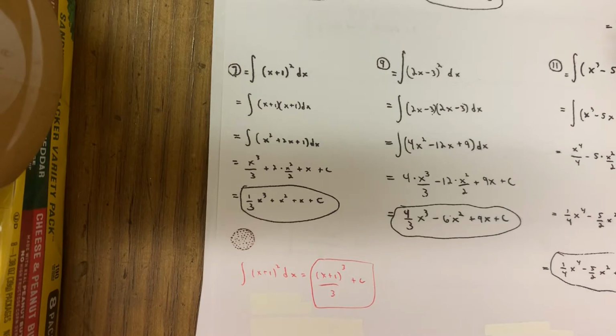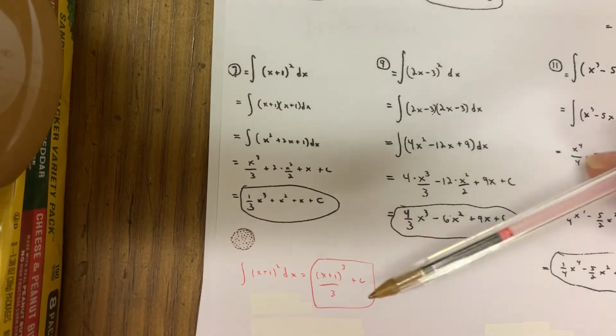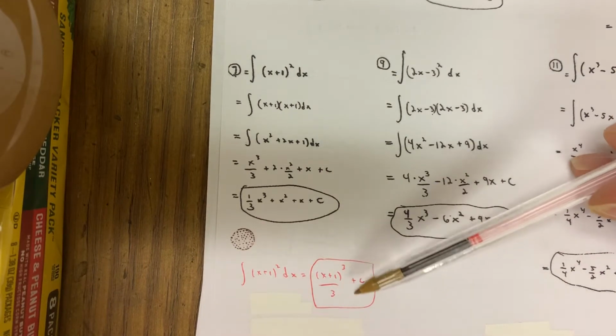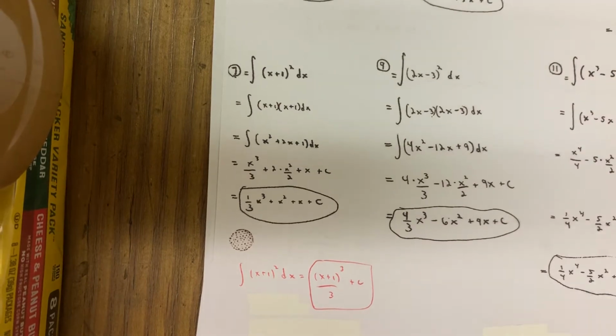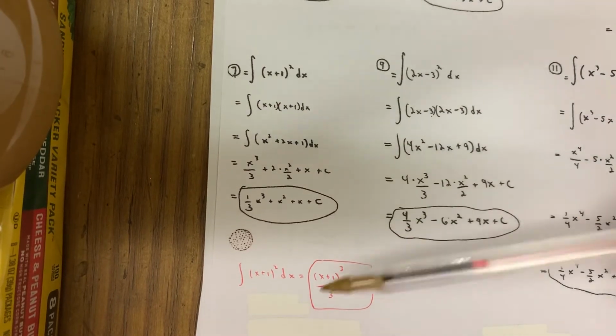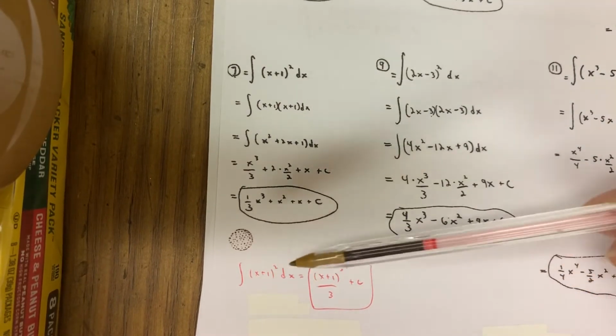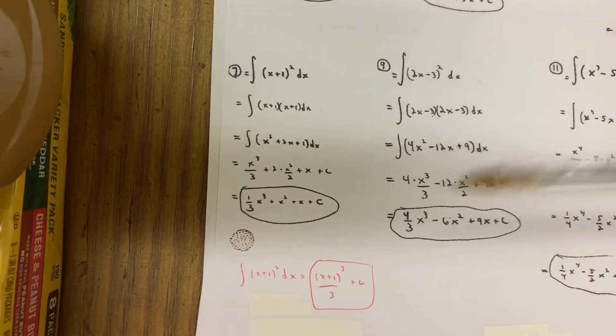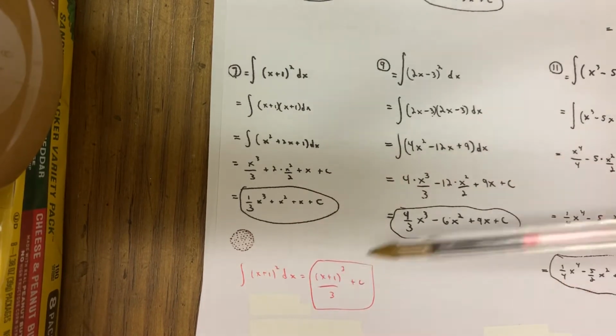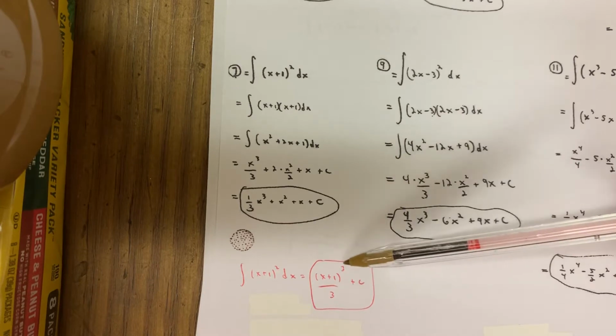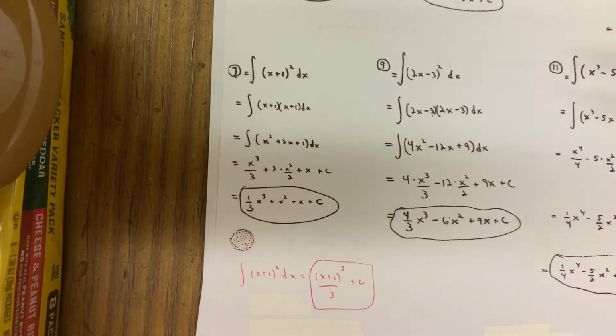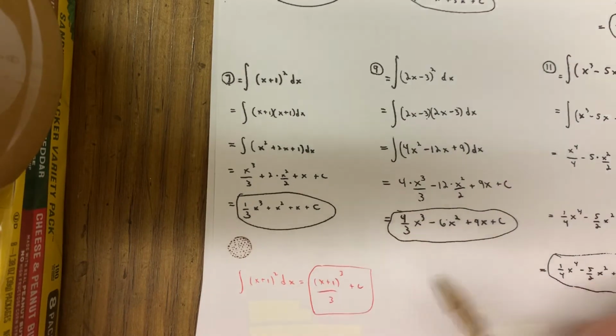And some people are like, well, how do I know if that's correct? Well, remember, if you take the derivative of your answer, you'll get back what you started with, right? You could always check by taking the derivative. And really, they're just treating this like it's an x squared. Technically, that's what the outside function is. It's a composite function. To take the integral of x squared, you rewrite the x, add 1 to the exponent, divide by that number. It's just not an x that's the argument here. It's an x plus 1.